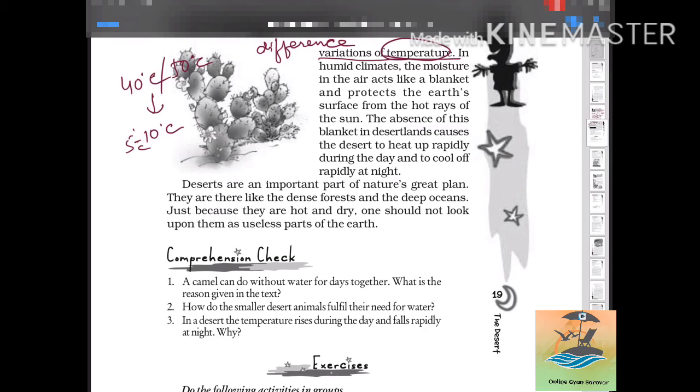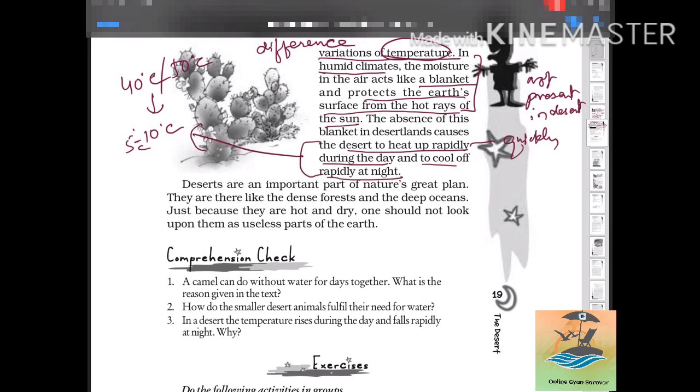In humid climates, the moisture in the air acts like a blanket and protects the earth's surface from the hot rays of the sun. This blanket is not present in desert areas. The absence of this blanket causes the desert to heat up very quickly during the daytime and to cool off rapidly at night. That is the reason for the big difference in temperature.